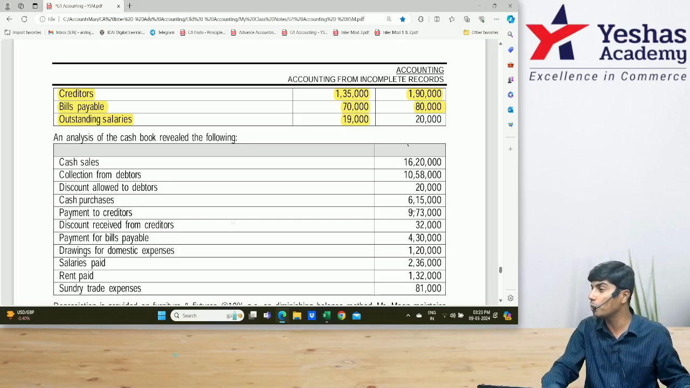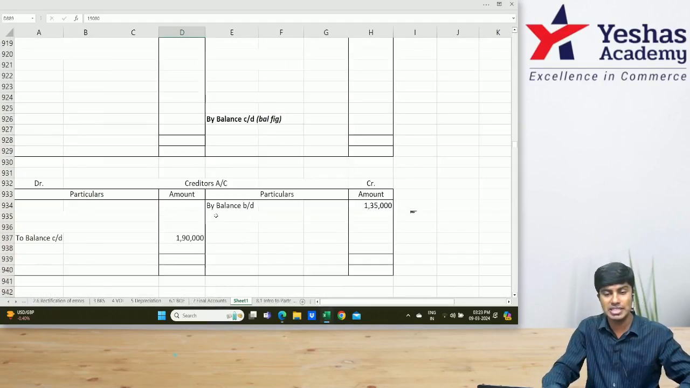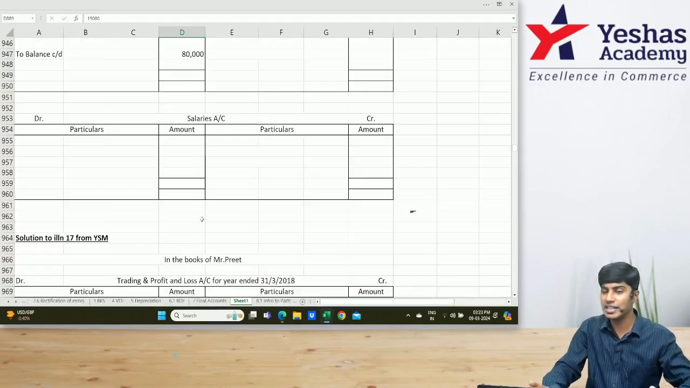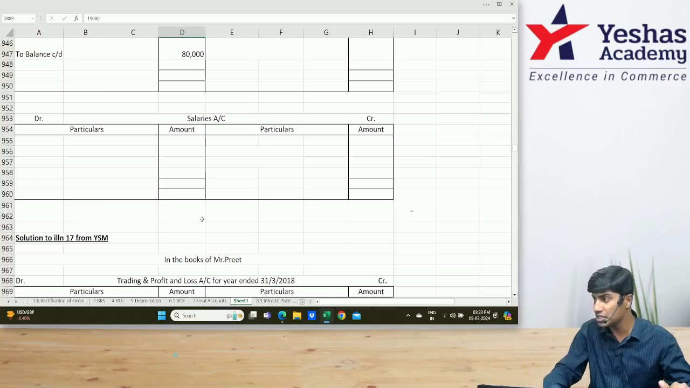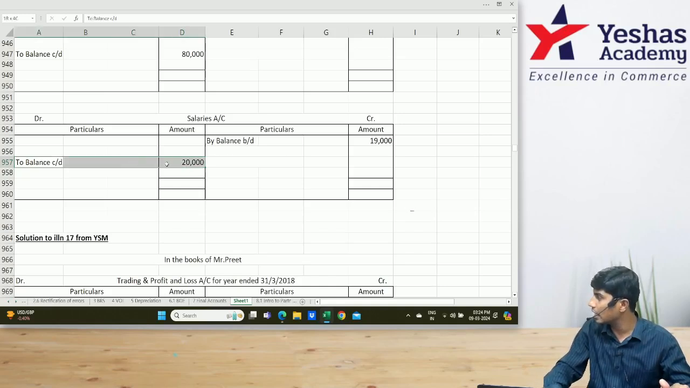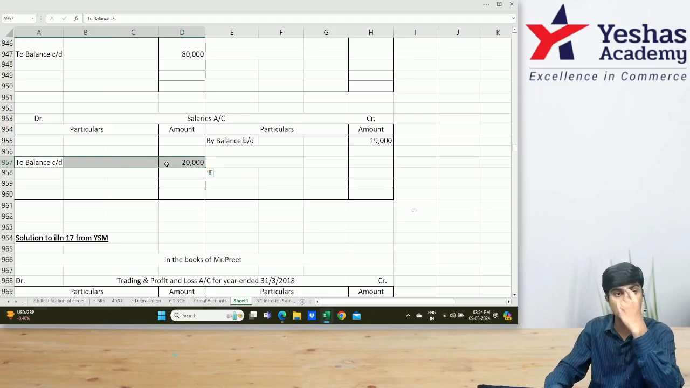What is the account that we'll open? Very good. In my salary ledger, outstanding salary is the liability opening balance. Which side do I write it? Credit side. I'll write by balance brought down, 19,000. How much is the closing balance right after that? 20,000. The closing balance I wrote in the salary account needs to be written in the balance sheet also.